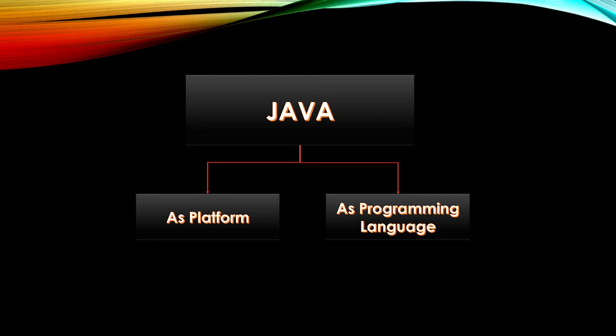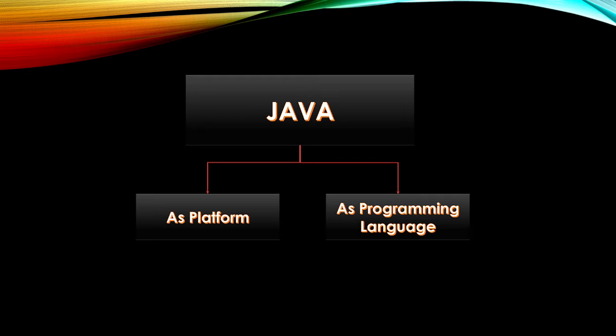Now, let's talk about Java as a platform. For that, we need to understand two components, that is Java Virtual Machine and Java Application Programming Interfaces, that is Java APIs. The Java Virtual Machine is used to interpret the bytecode we get from the Java compiler and convert it into machine code so that the system on which we are running the Java application can understand the whole logic.